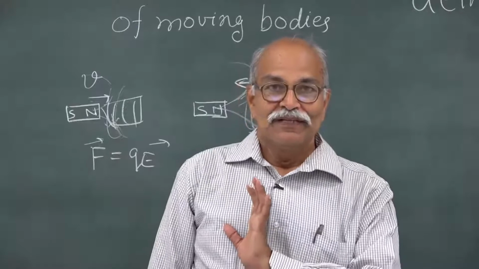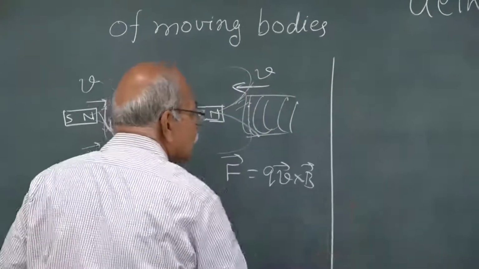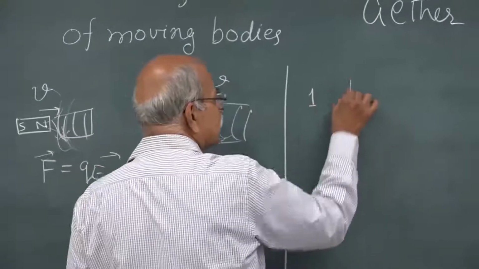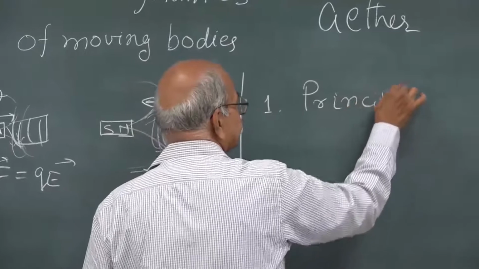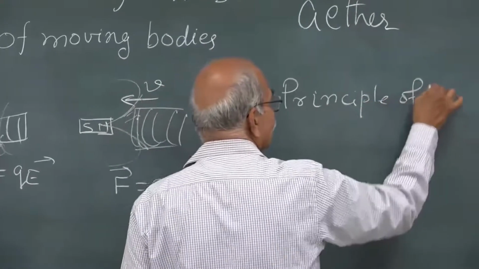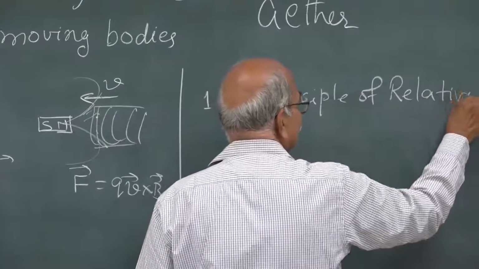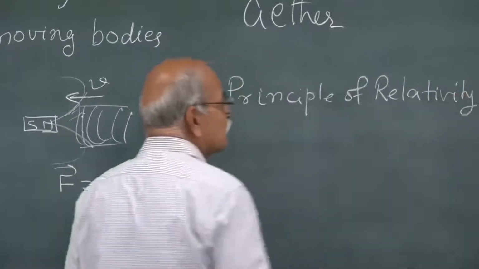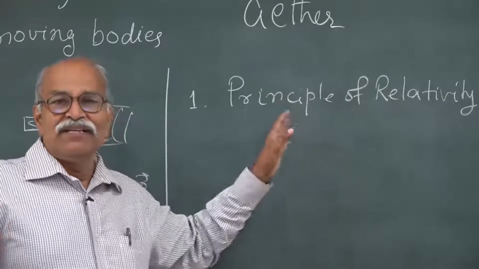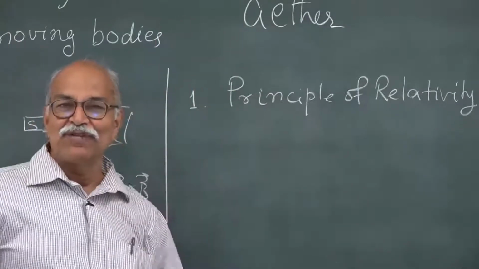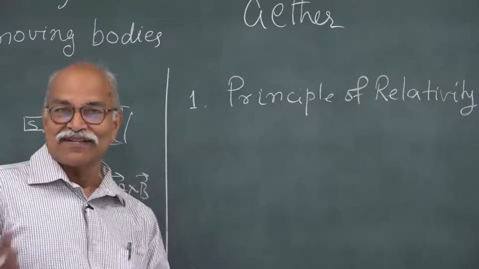So, first thing, let me write. One is the principle of relativity. What is that? It is that you do not have any special frame which you say is the rest frame, this frame is at rest.